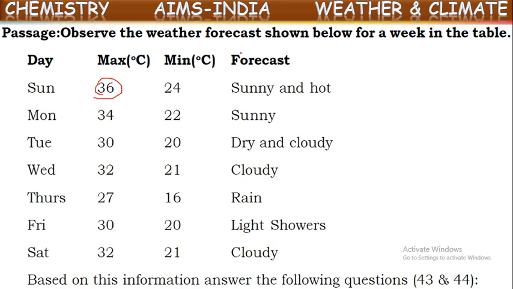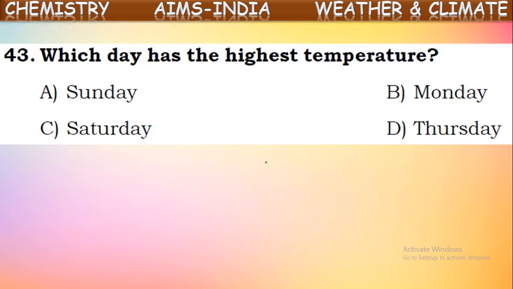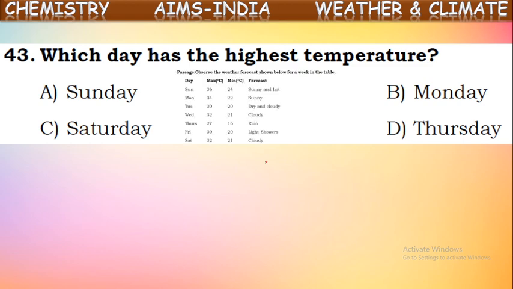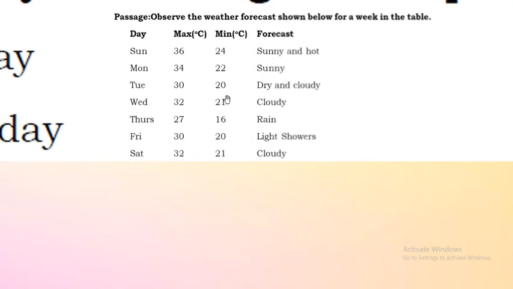This is representing maximum temperature in the afternoon time, and this is representing minimum temperature, and the condition of the atmosphere is also mentioned here. Here it is mentioned how much temperature on Sunday is the maximum. And if you observe minimum temperature, it is here on Thursday. Okay, just observe this table once. Now let us see some questions on this. First question: which day has the highest temperature? Did you observe the table? On which day is the temperature the highest? Let us once observe the table here. On which day is it much?